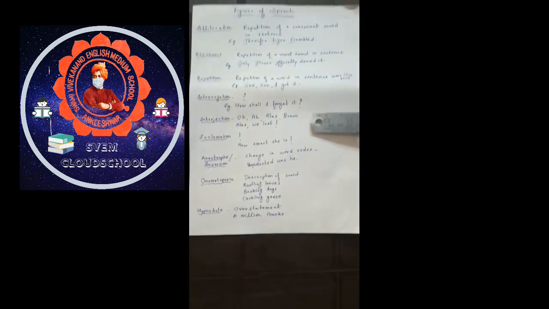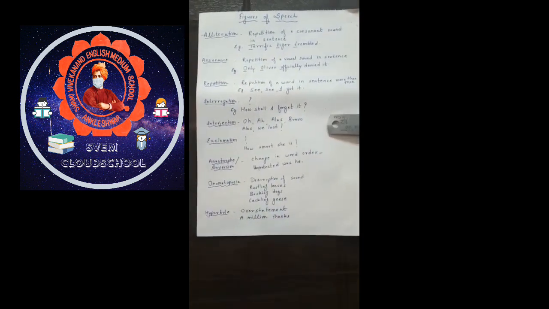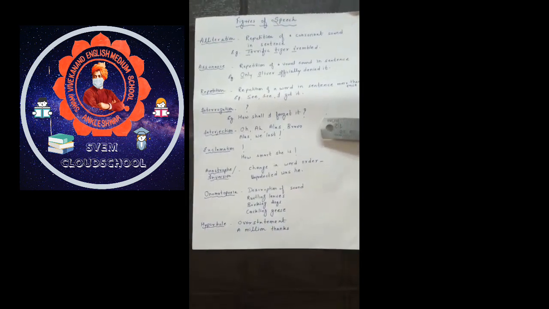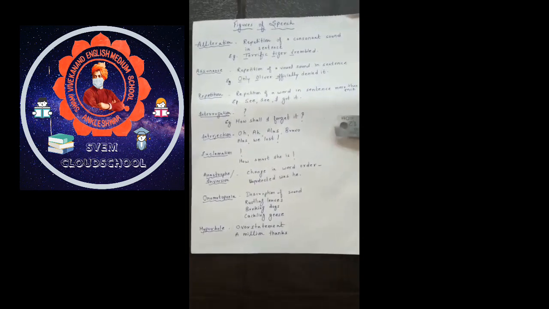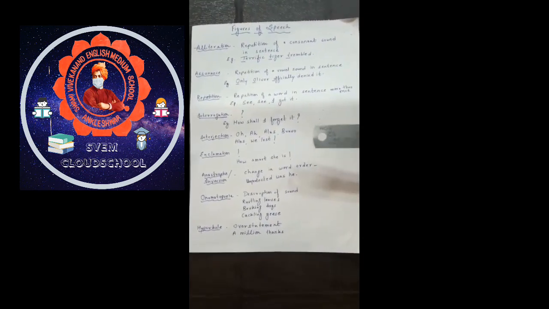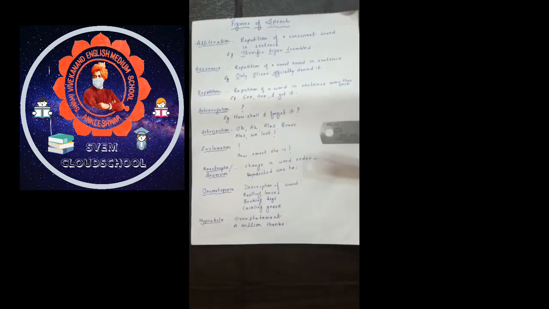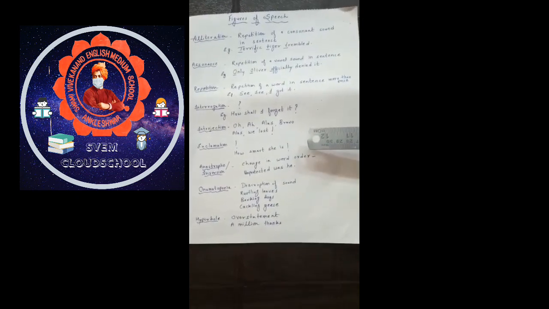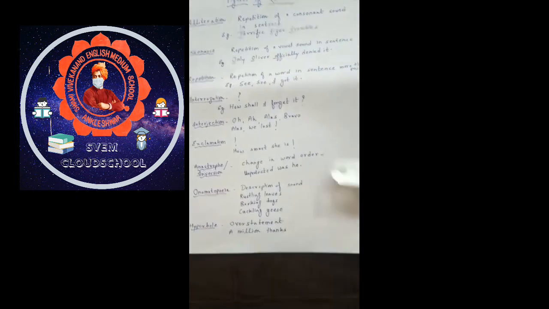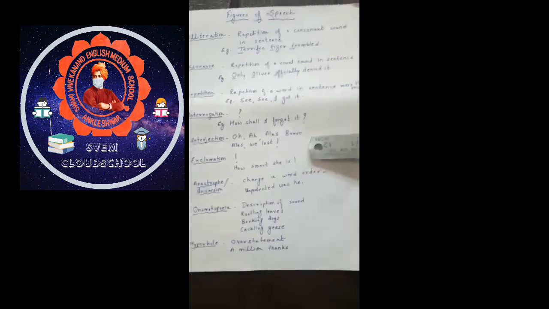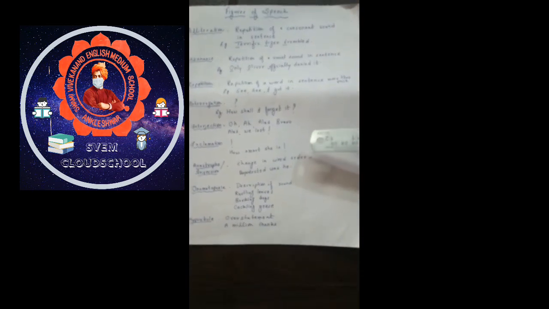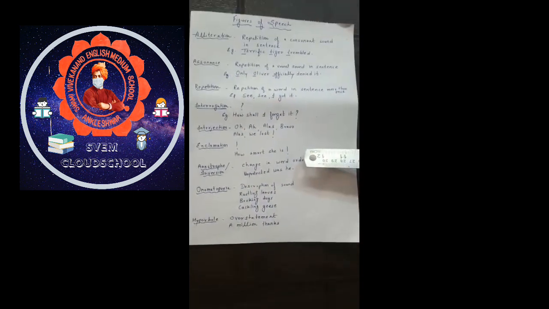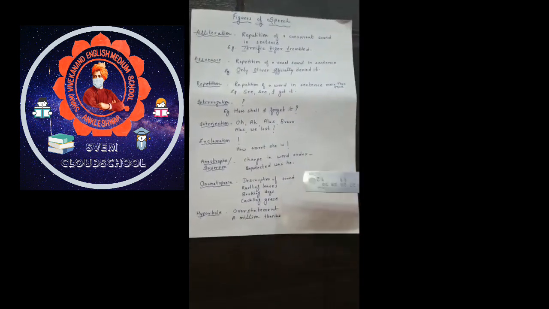The next figure of speech is interjection. Usage of interjections like oh, ah, alas, bravo and so on is described as interjection. Example is, alas, we lost. The next figure of speech is exclamation. The usage of an exclamatory mark in a poetic line can be described as exclamation. Example is, how smart she is!